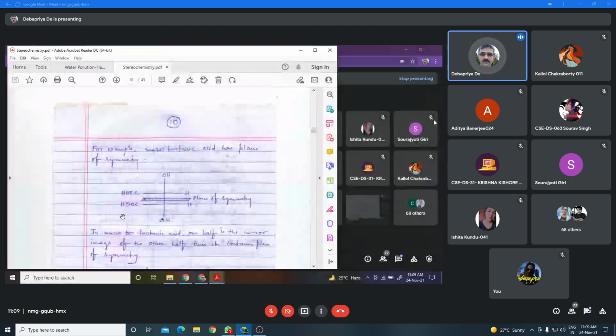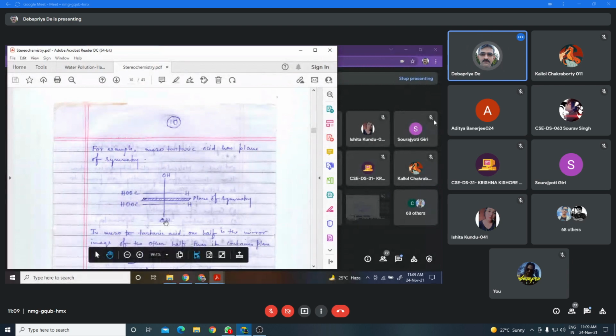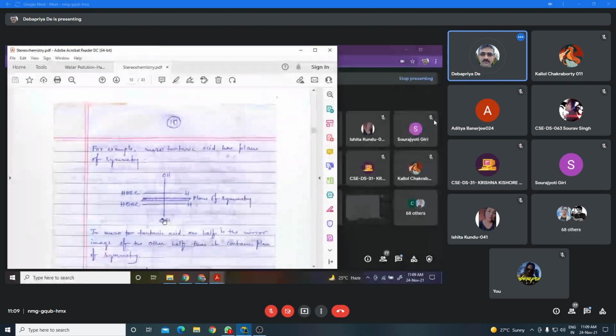But where the 2 carboxyl or hydroxyl groups are on the same side, it contains a plane of symmetry. That means you draw an imaginary plane which can divide the molecule in such a way that one half will be the mirror image of the other. And when any type of symmetry, that is plane of symmetry, center of symmetry, or alternating axis of symmetry, is present in the molecule, then the molecule will be achiral.